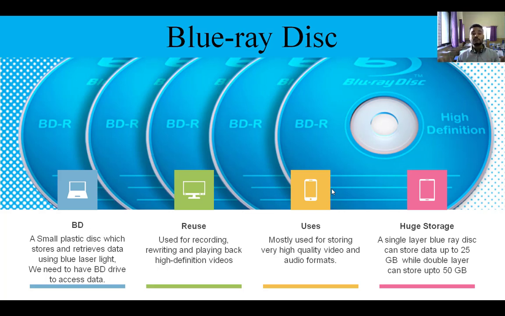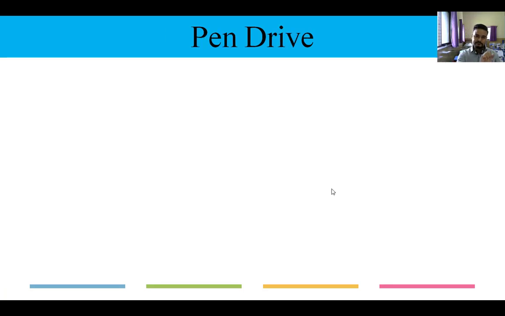So this is a huge storage actually. This is used mostly for storing high quality video and audio formats, and for recording, deleting and rewriting. Where reuse is more, that time Blu-ray discs are used for high definition HD content only. Got it?